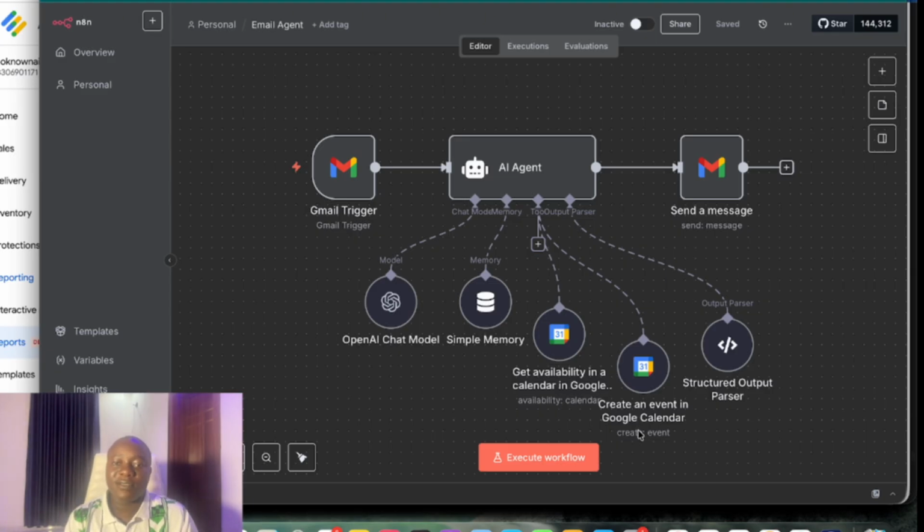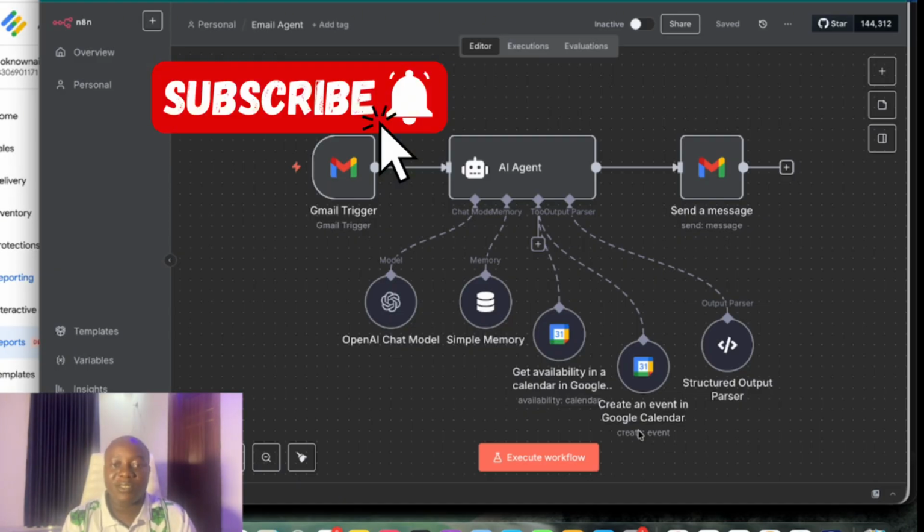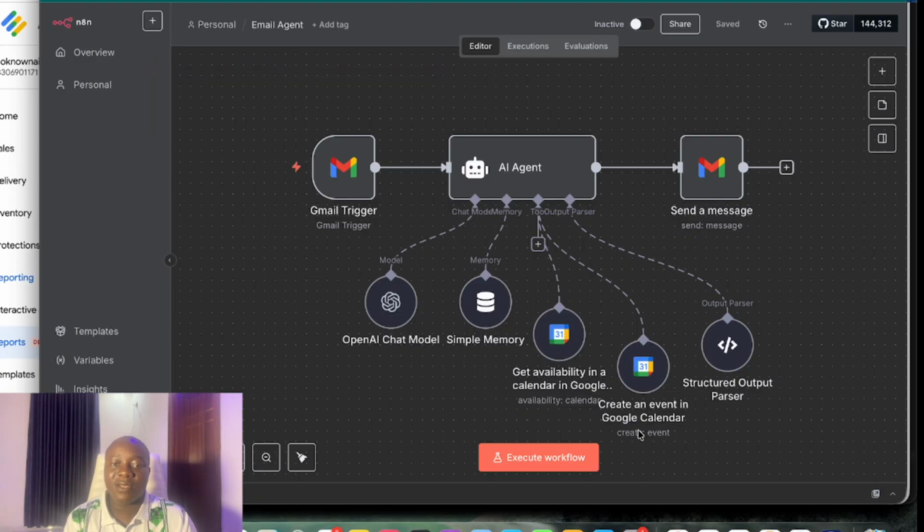on your calendar. Also, this AI agent is capable of answering FAQs. Let's say someone has a question regarding your service or your product. This AI agent can respond to the person, giving the person the perfect answer. So I'm going to take you through it before we build.